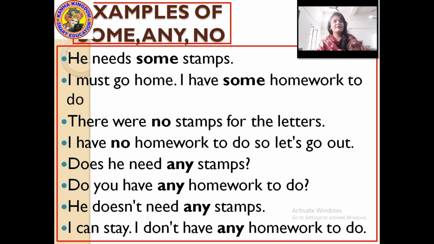There were no stamps for the letters. As I have told you, "no" is the easiest. "No" means 0. So here, by the sentence only, we can understand there are no stamps for the letter, means no stamps are being left for sticking on the letter. Next, I have no homework to do, so let's go out. It means nil homework, no homework, so now I can go out.